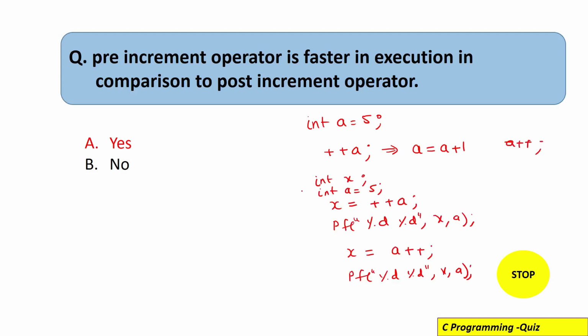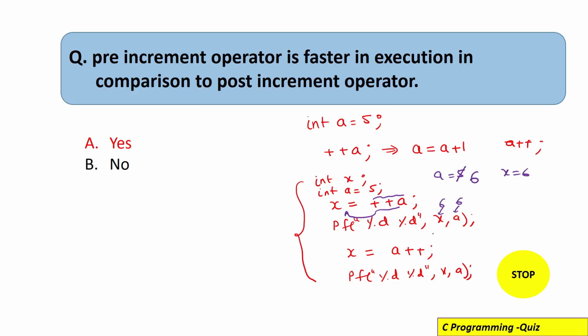So actually the difference you can understand by this code. For example, you have x variable and a variable, and a is having 5. Now if you write x = ++a, that means increment the value of a by 1. So a is initially 5, right? So it means 5 will be updated with 6 at the same time, right? So from here 6 will be generated and it will be copied inside x. So x will be 6. So here x and a both will be having 6, right?